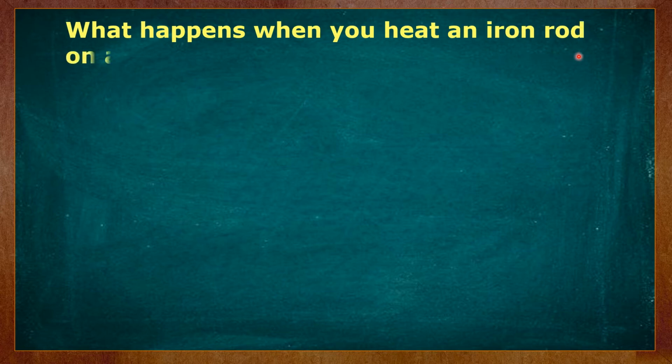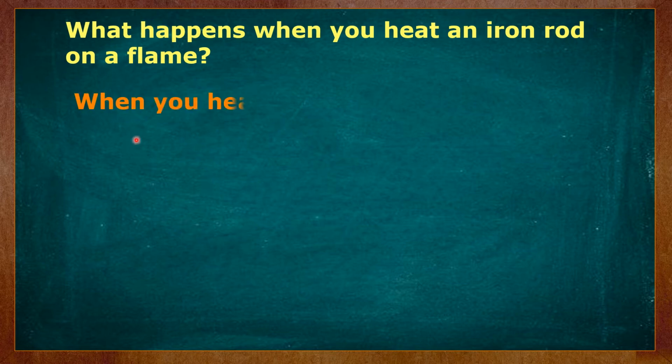Now, what happens when you heat an iron rod on a flame? That means I heat an iron rod on a flame and observe the colors of the iron rod. So when you heat an iron rod, it absorbs energy. Later, some of the heat energy is emitted, and the heat energy is emitted as light.